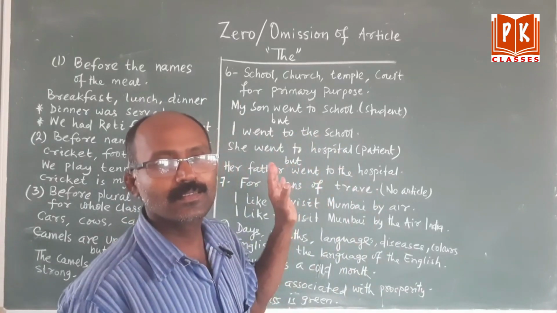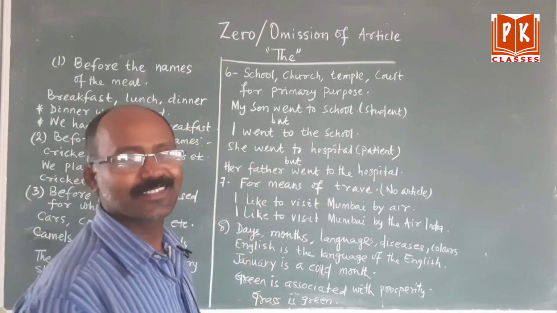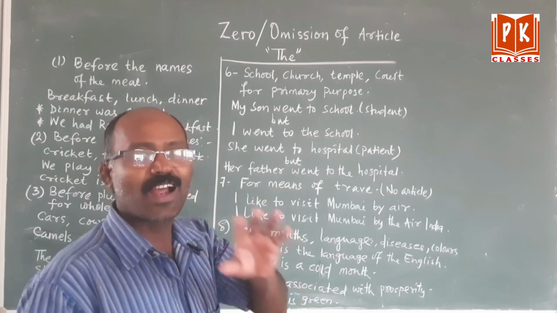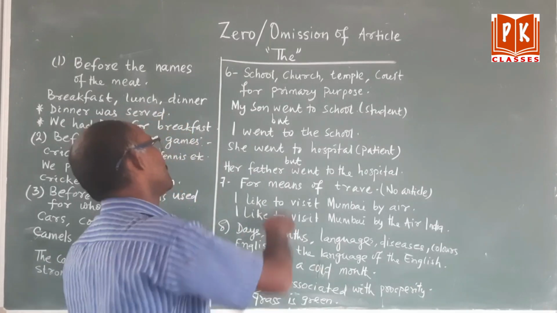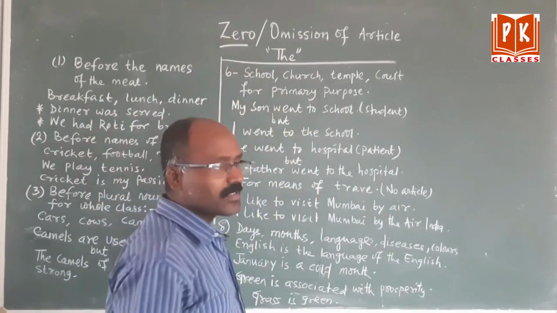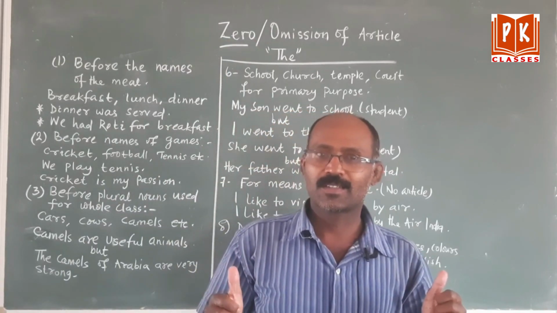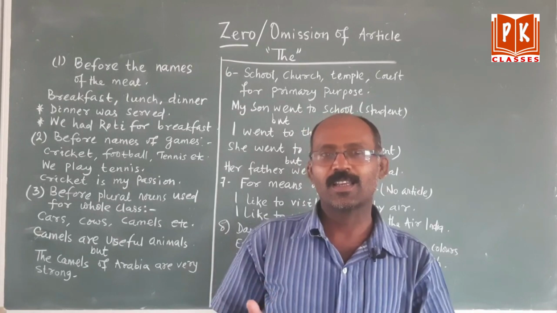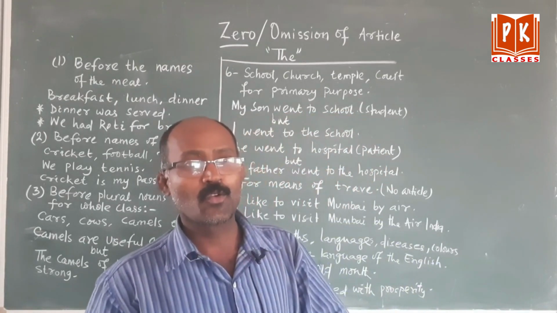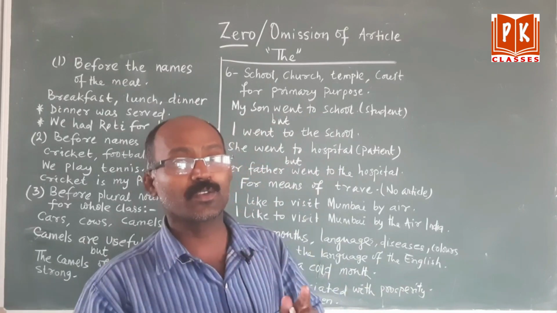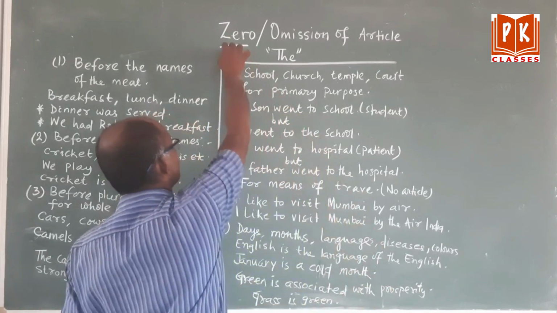Today we will discuss the last part of the article that is known as zero article. Zero article means no use of article. Okay? Already we have used a, an, the, but today we will learn where we don't have to use the definite article. That is known as zero article.